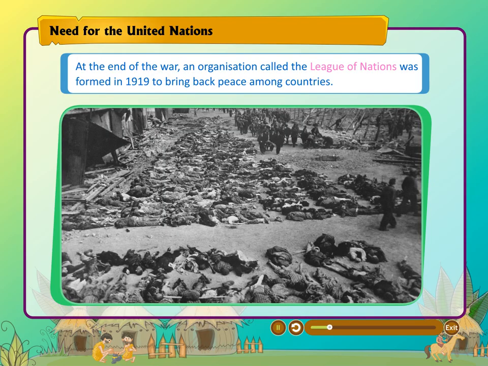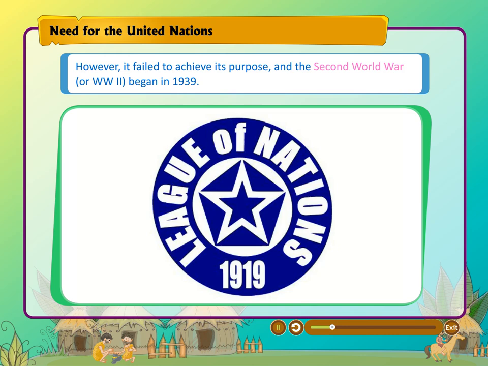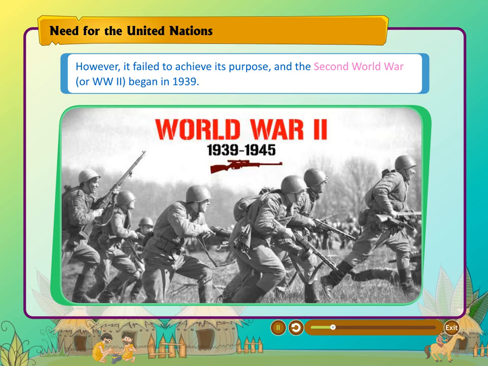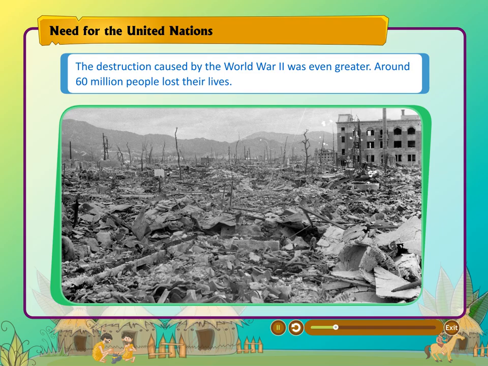At the end of the war, an organization called the League of Nations was formed in 1919 to bring back peace among countries. However, it failed to achieve its purpose, and the Second World War, or WW2, began in 1939. The destruction caused by World War II was even greater. Around 60 million people lost their lives.